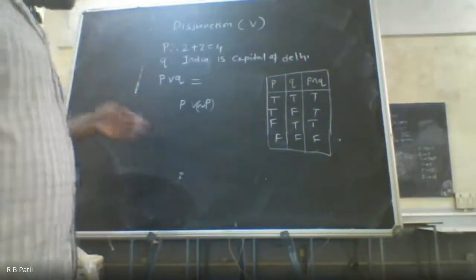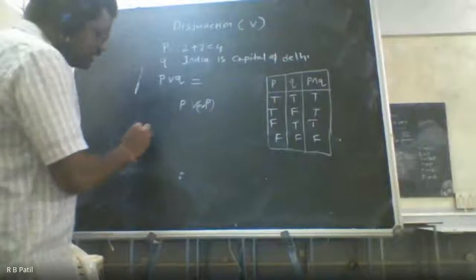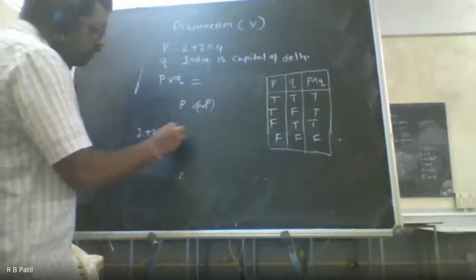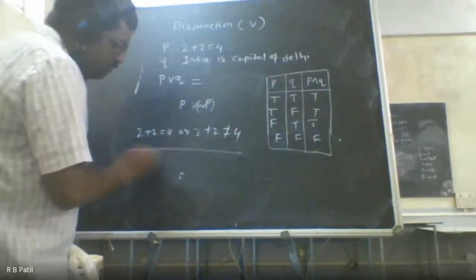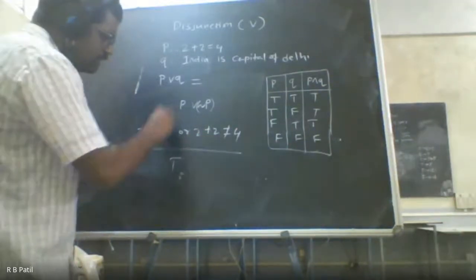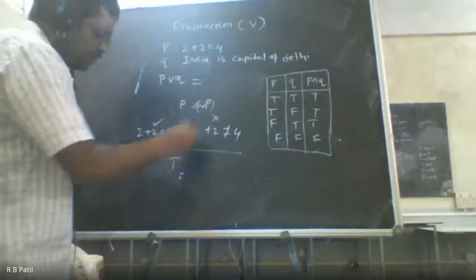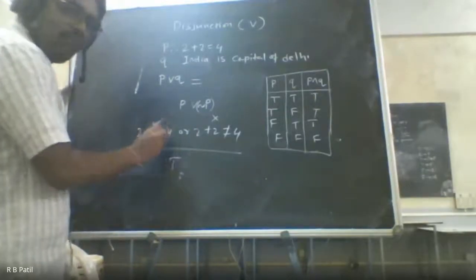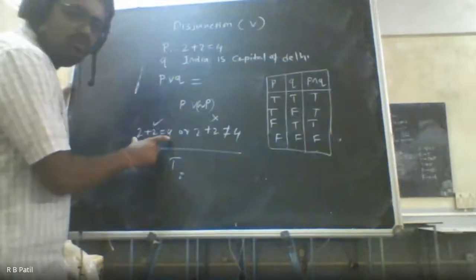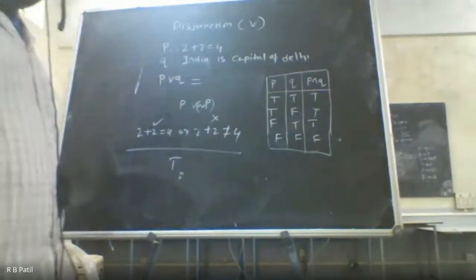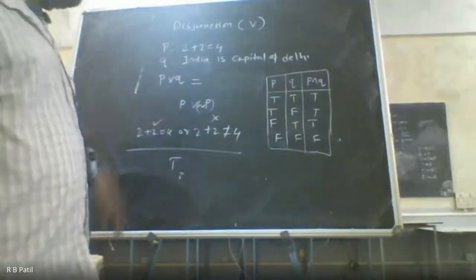So if I write something like this, 2 plus 2 is equal to 4, or 2 plus 2 is not equal to 4, the total outcome will be true, because since this is true, even if this is wrong, this is true. I am telling you that either this is true or this is true. One of them is true. It means that I am telling you the truth. Okay, so this is about the disjunction.